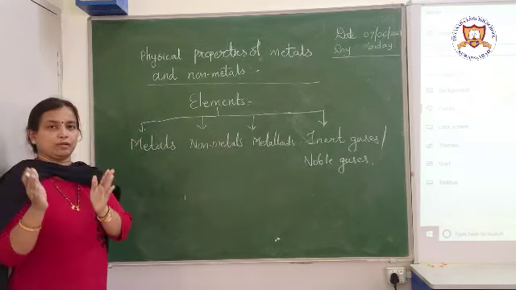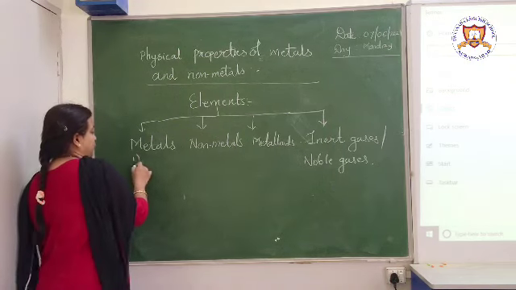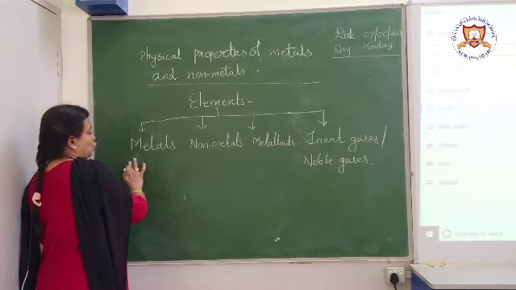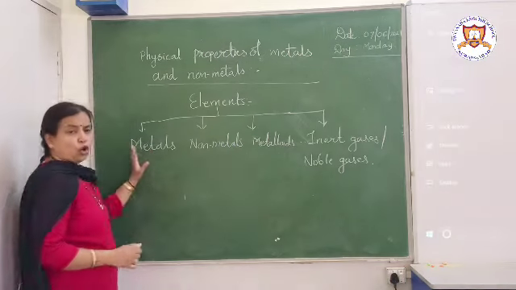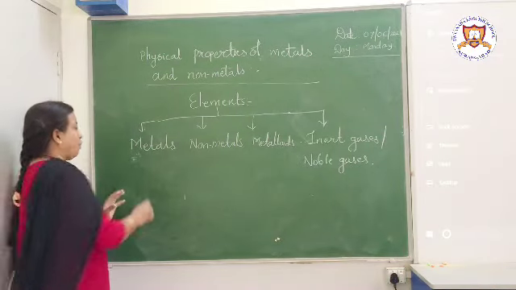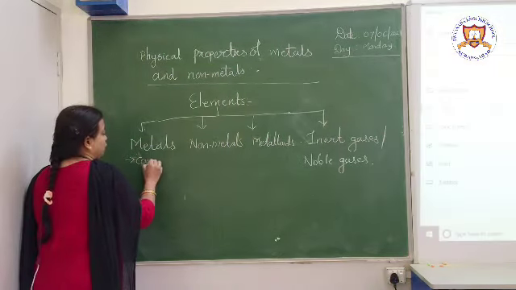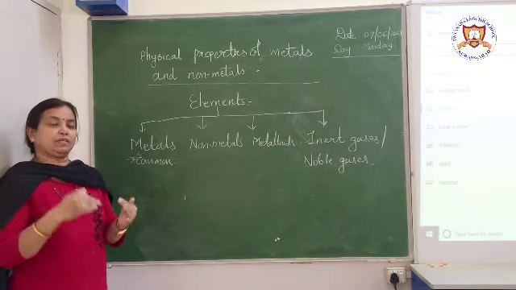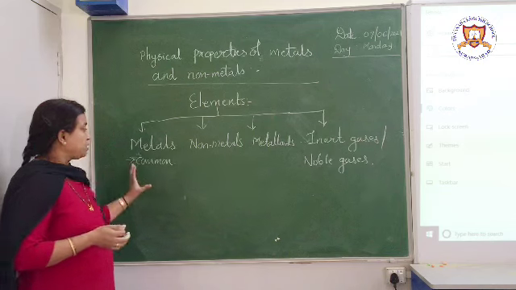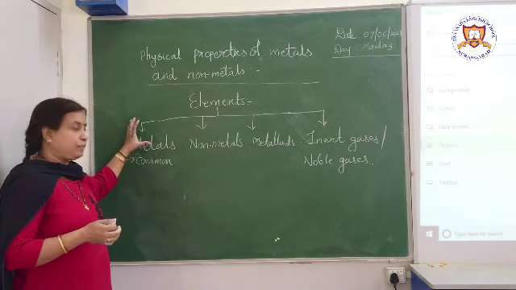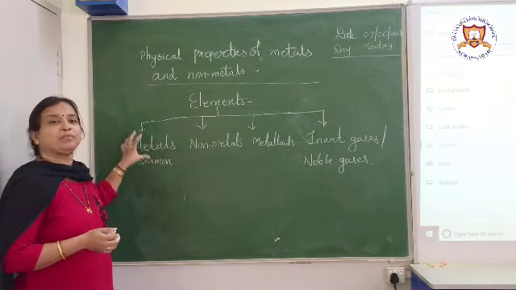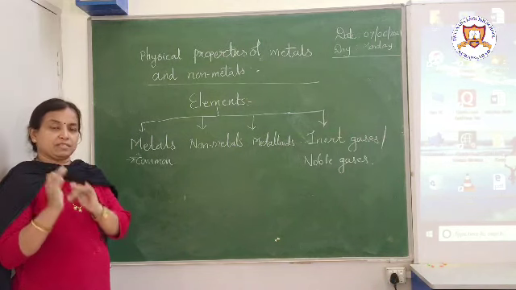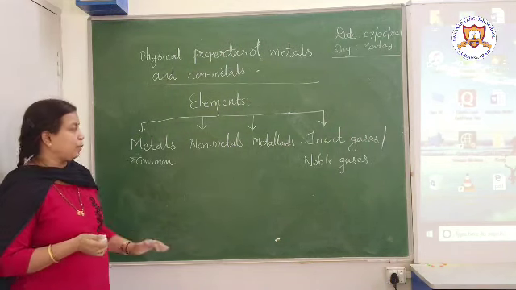Whatever elements we put in a group, all those elements will have common properties. These properties can be physical as well as chemical. Whatever elements are present in this group will possess some common physical and chemical properties.